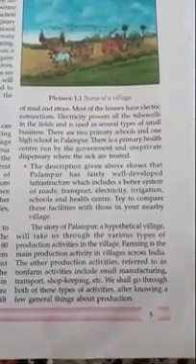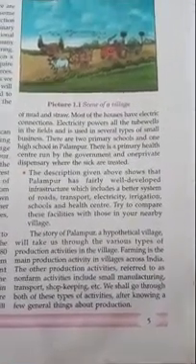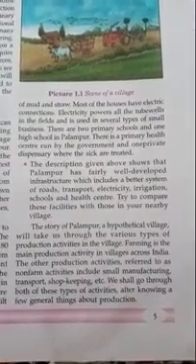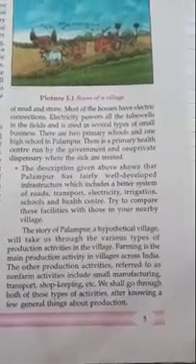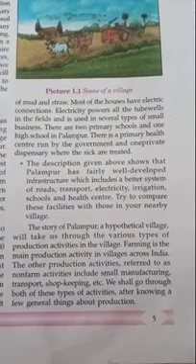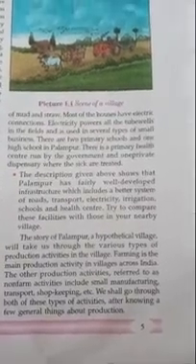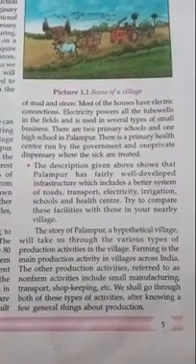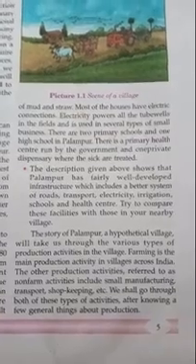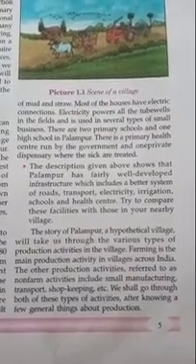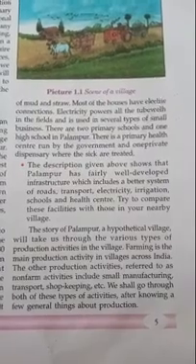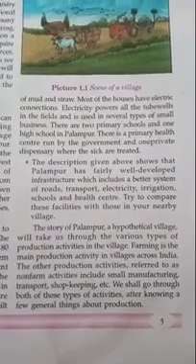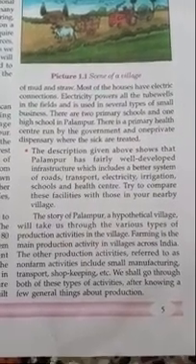The story of Palampur, a hypothetical village, will take us through the various types of production activity in the village. Farming is the main production activity in villages across India. Now, underline: farming is the main production activity in villages across India. The other production activities are referred to as non-farm activities. What are the non-farm activities included in the village Palampur? These are small manufacturing, transport, shopkeeping, etc. We shall go through both of these types of activities after knowing a few general things about production.